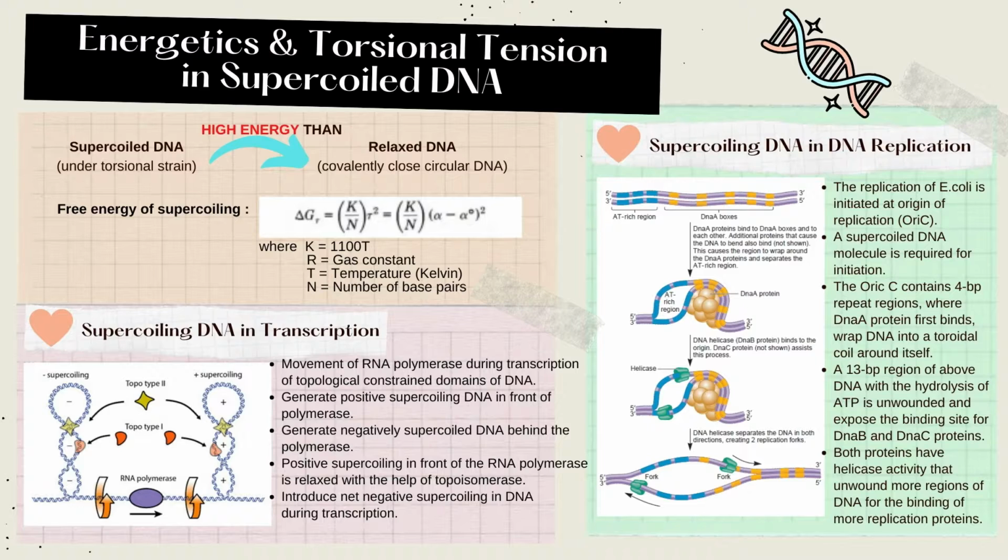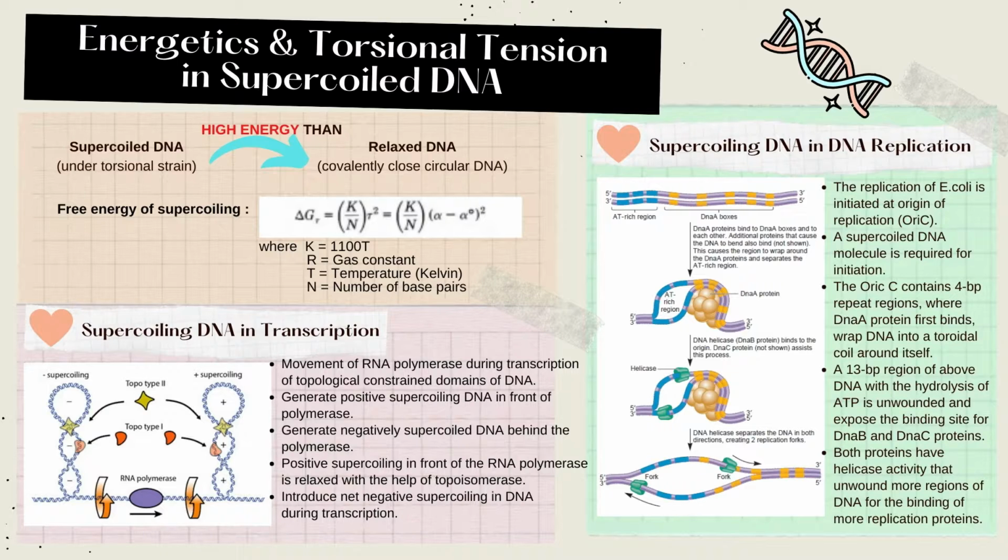Next is about energetics and torsional tension in supercoiled DNA. Supercoiled DNA is under torsional strain and has a higher energy form than relaxed DNA. Below is the equation of free energy of supercoiling. There are some involvements of supercoiled DNA, such as in DNA replication. A major triggering factor for the initiation of replication is the supercoiling state of DNA.